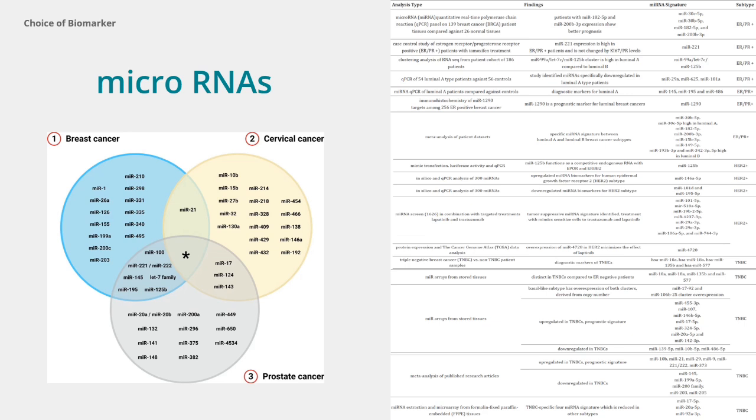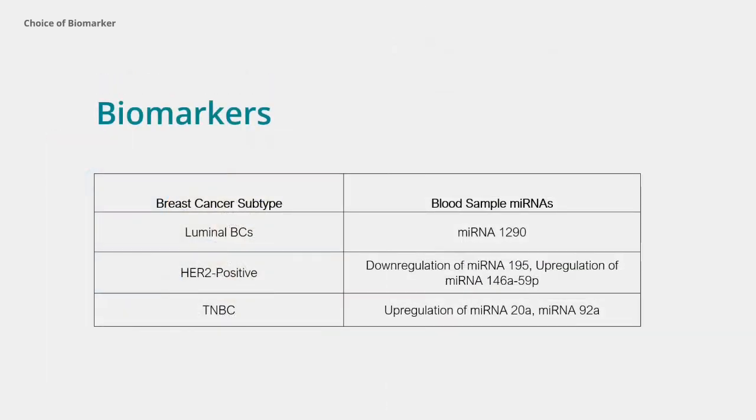We have selected specific biomarkers for different subtypes of breast cancer to enhance the accuracy and sensitivity of our assay. For luminal types A or B, we have identified miRNA 1290 as a key biomarker. In HER2-positive breast cancer cases, we have observed a downregulation of miRNA 195 and an upregulation of miRNA 146A-5P, which are indicative markers for this subtype.